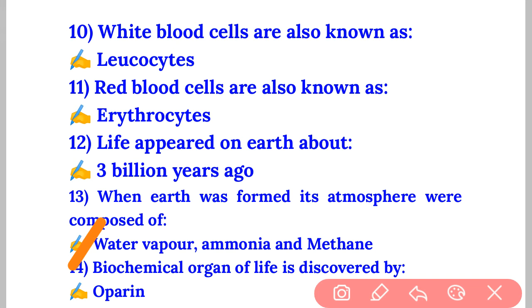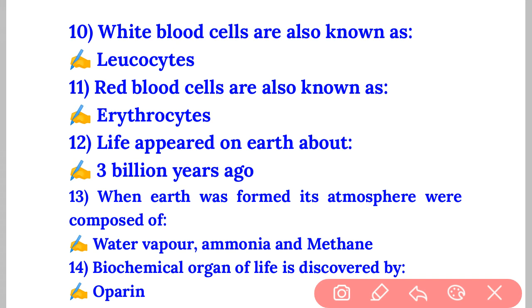Question number 14, the biochemical origin of life was discovered by one scientist whose name is Oparin.